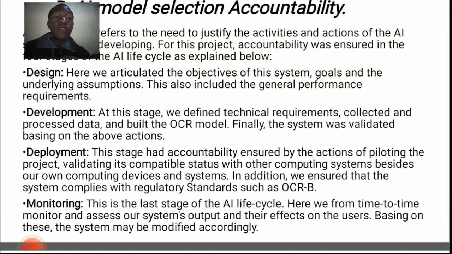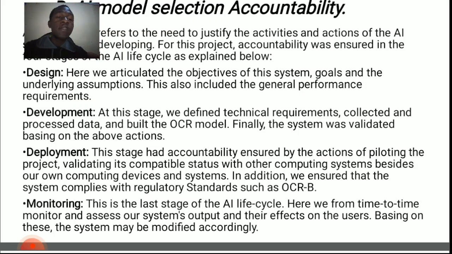Here we articulated the objectives of the system, then the goals and underlying assumptions. This also included the general performance requirements. In the development stage, AI accountability was ensured by redefining the technical requirements. We collected and processed the data and built the OCR model, and finally, the system was validated based on the above actions.